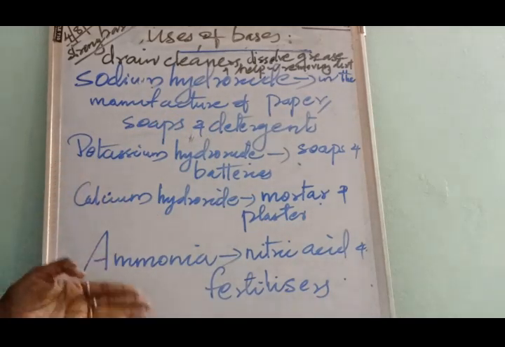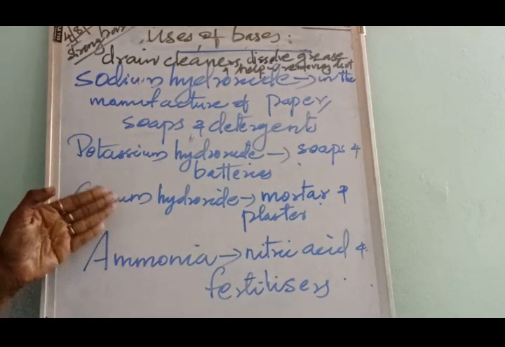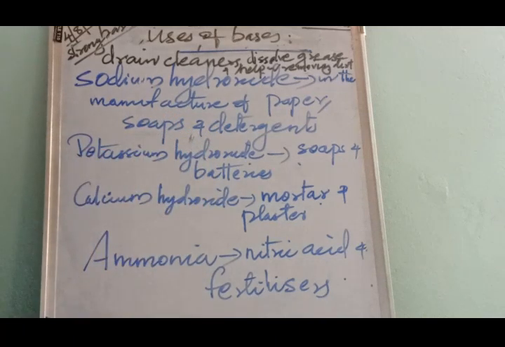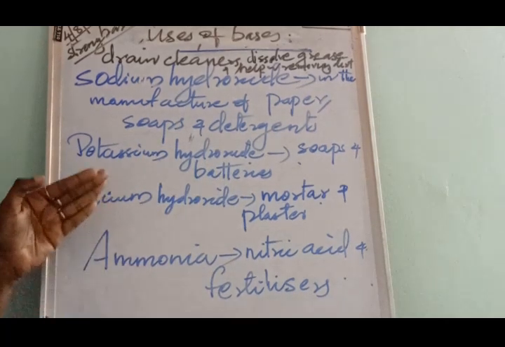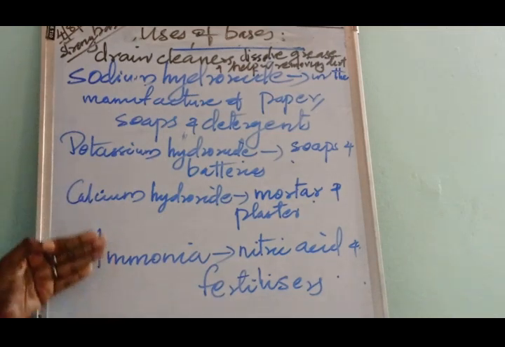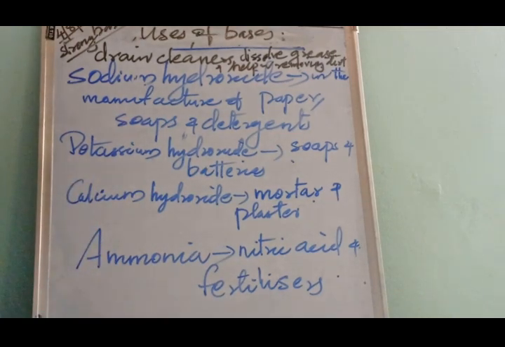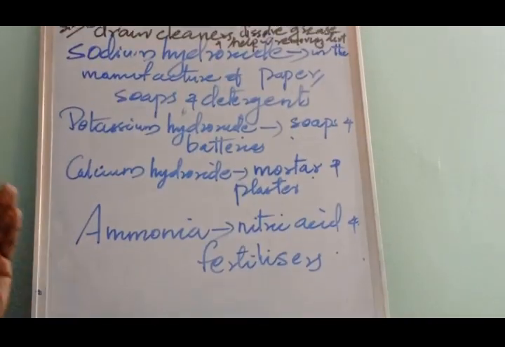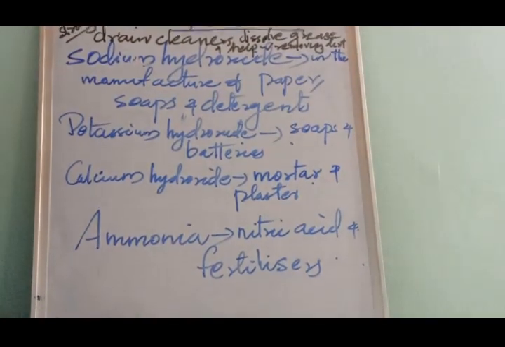The next is calcium hydroxide. Calcium hydroxide is used in the manufacture of mortar and plaster. Mortar is a kind of paste that is used in the construction of buildings. Then ammonia is used in the manufacture of nitric acid and fertilizers.